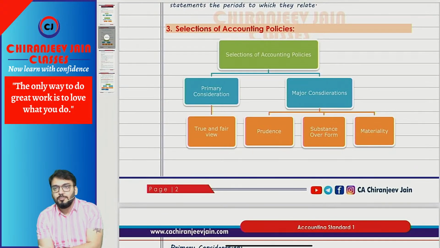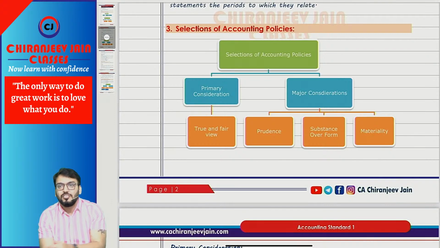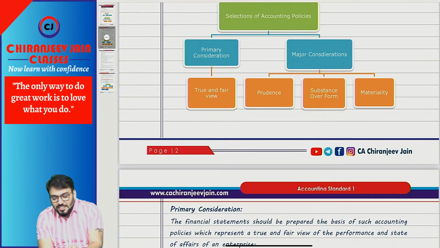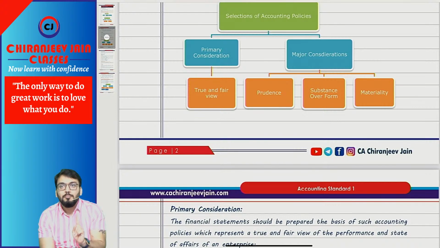Then selection of accounting policy. How to select an accounting policy? That depends upon some primary consideration and major considerations. Primary consideration means whatever accounting policy you select should give a true and fair view of the financial statements. Major consideration means you should select by giving the following considerations to accounting treatment. First is prudence. Prudence is nothing but conservatism. Second is substance over form.